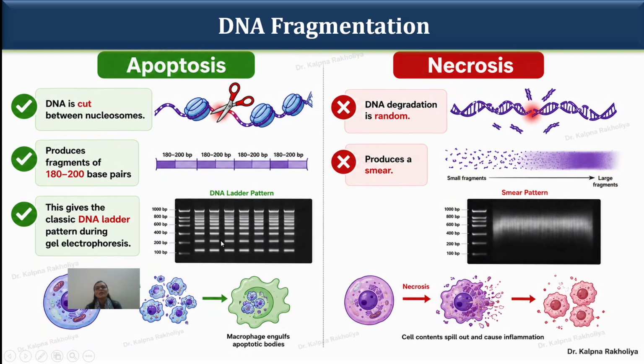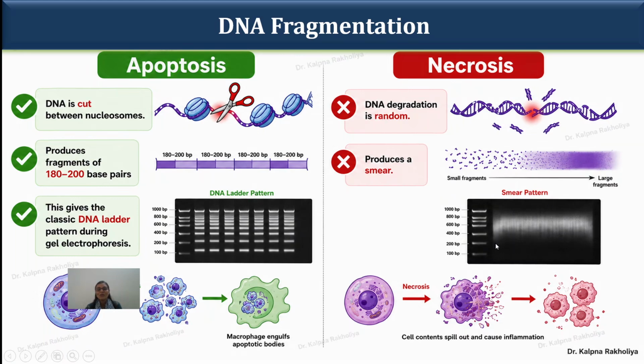This is one of the hallmarks of the apoptosis process. In the case of the necrosis process, DNA is not degraded in a precise form, it degrades randomly, and that's why when we run necrosis DNA on the gel, it produces a smear-like, blurry structure, not giving distinct fragments in gel electrophoresis.